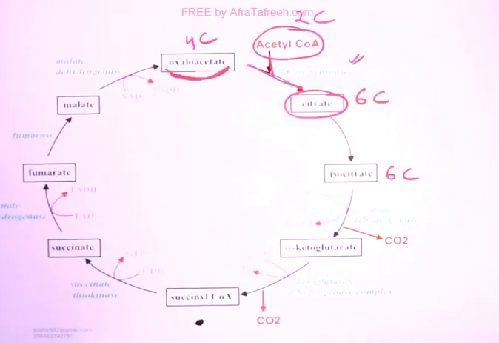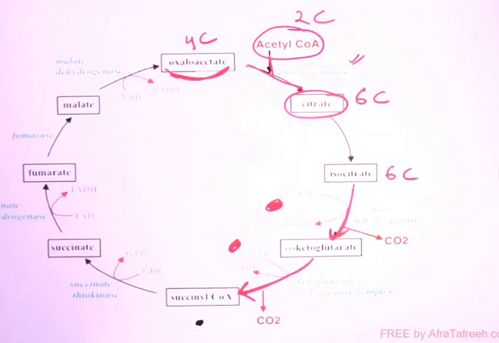Now see the next 2 steps of the TCA cycle. This step and this step, that is isocitrate to alpha-ketoglutarate to succinyl-CoA. These 2 steps are the same as what we have done in the link reaction. You remember the link reaction was 3 carbon to 2 carbon, removal of carbon dioxide, and the name of the enzyme is dehydrogenase. So that was oxidative decarboxylation requiring B1, and the name of the enzyme is dehydrogenase here, and also NAD forms NADH, right?